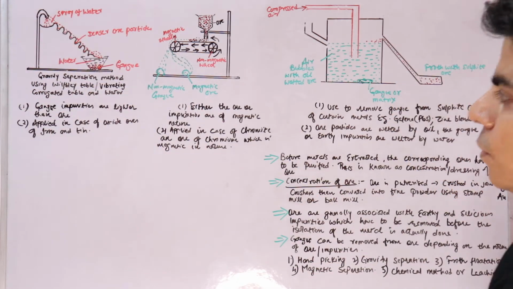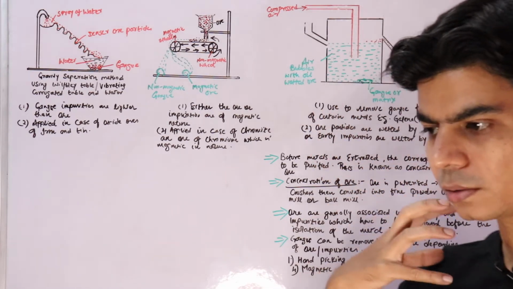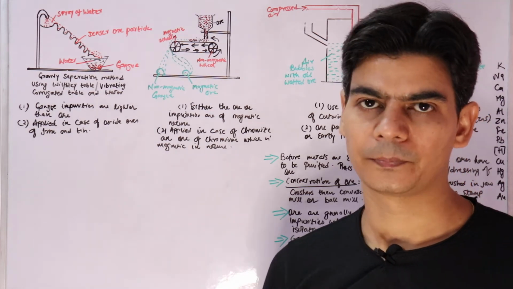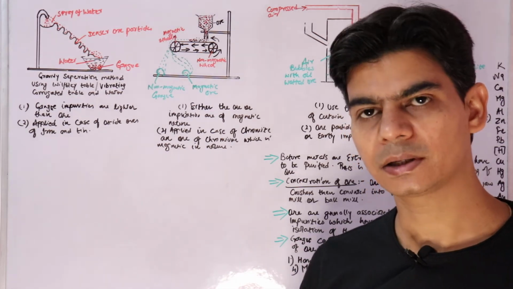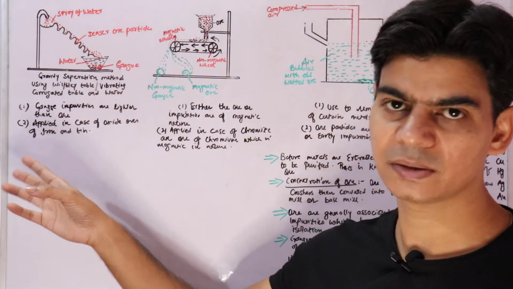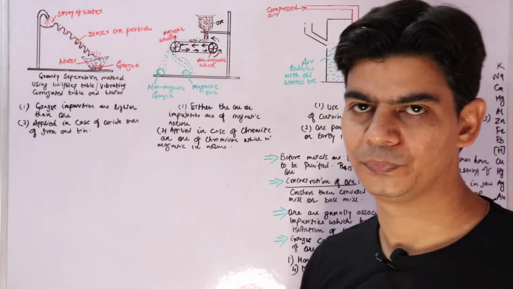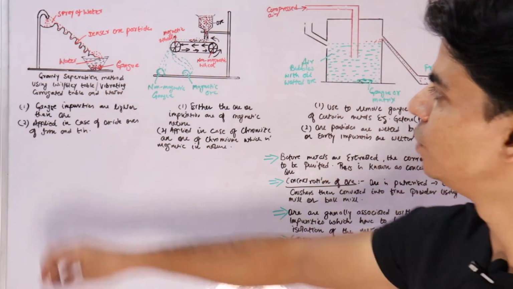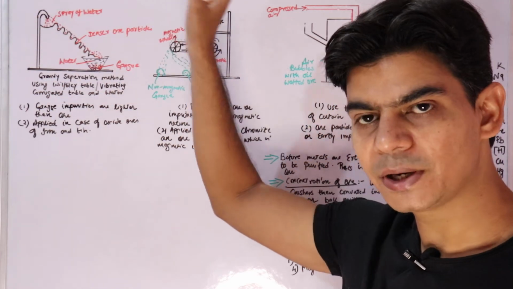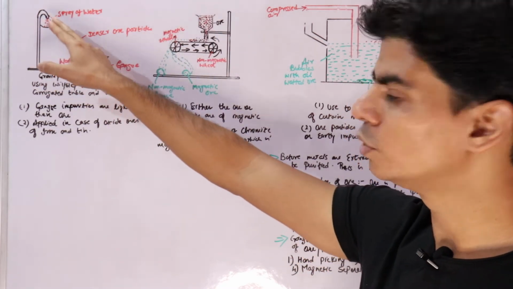This method is mainly employed when your gangue, that is the impurities, is lighter than the ore. If impurities are lighter than ore, then you employ this gravity separation method. We call it the gravity separation method using the Wilfley table or vibrating corrugated table. So you put the ore over here and then you spray a jet of water on the ore.